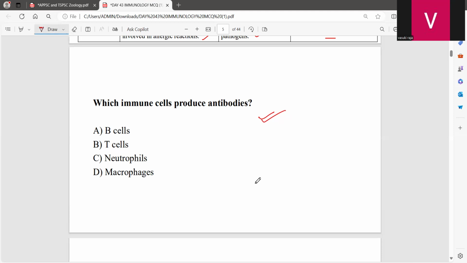We have studied two different types of cells in B cells. Which cell exactly is going to produce antibodies? The plasma cell is the one involved in producing the antibodies.